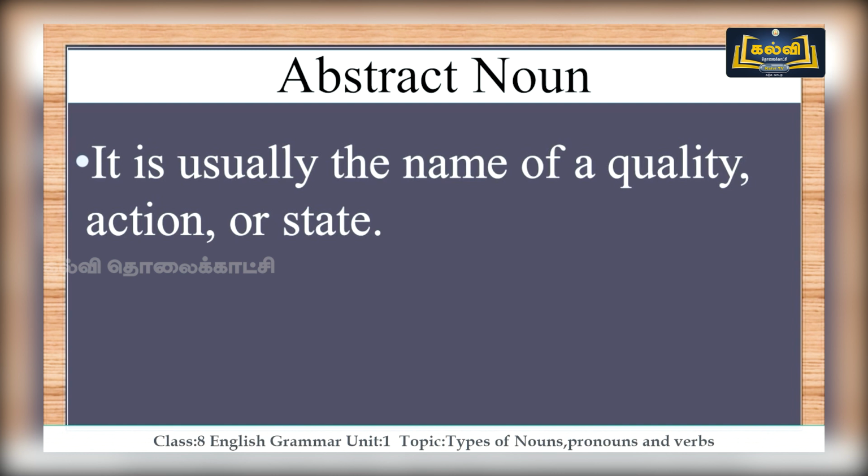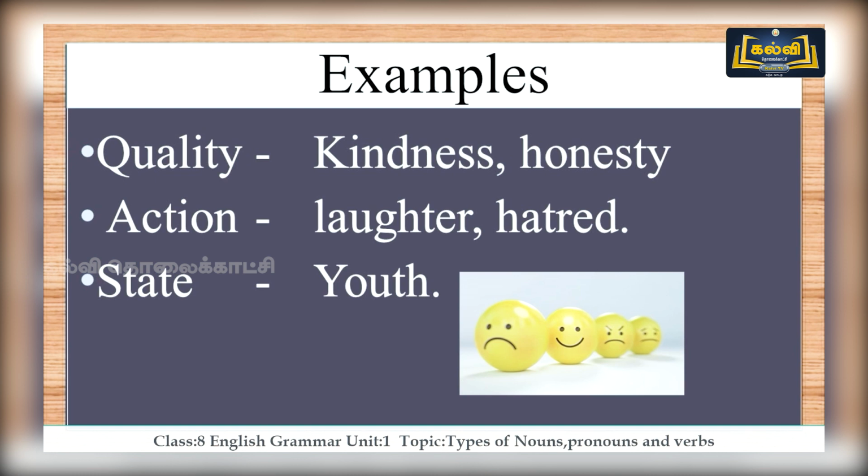It's abstract noun. The word abstract means that we can't see and touch it. If we can touch it, it is a concrete one. So generally what will come under abstract noun? It is usually the name of a quality, action or a state. Let's check examples. For quality, I have given 2 examples: kindness, honesty.